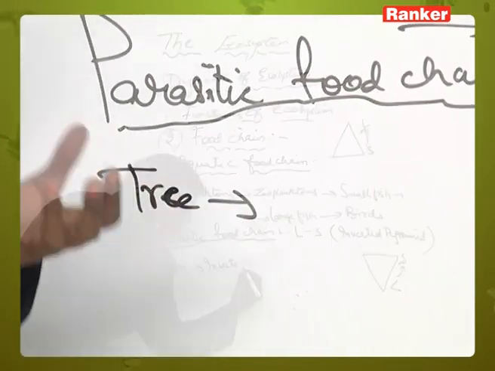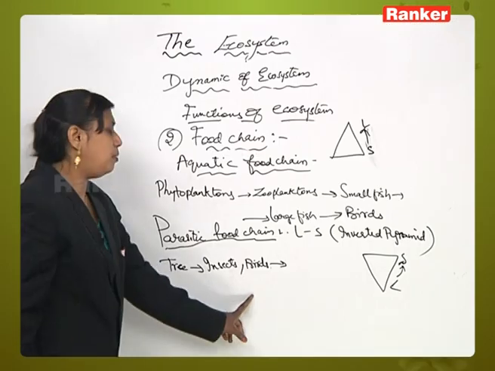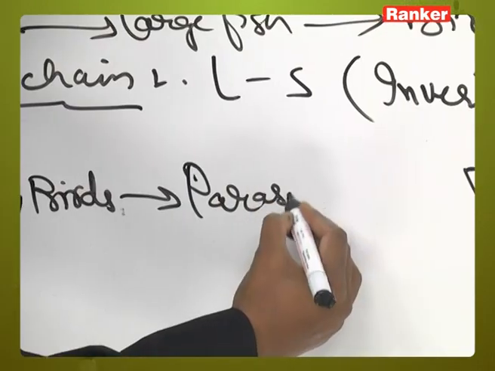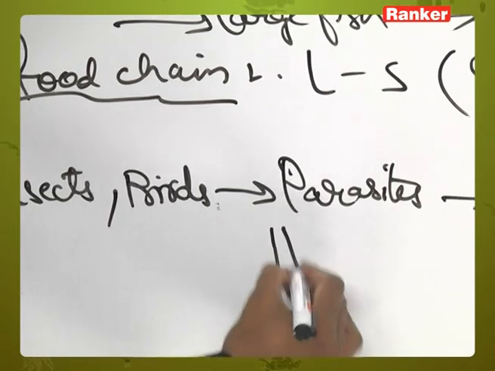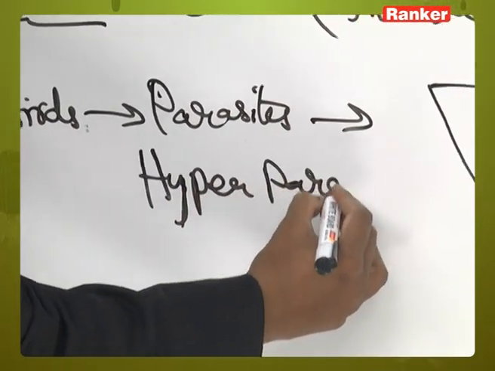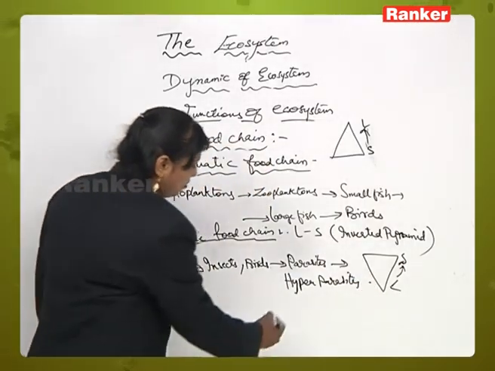Examples for this will be a tree. Trees will be eaten by insects or birds, right? Next, birds after death will be eaten by parasites, right? Now these parasites will be eaten by hyperparasites, and these hyperparasites are nothing but bacteria and fungi.